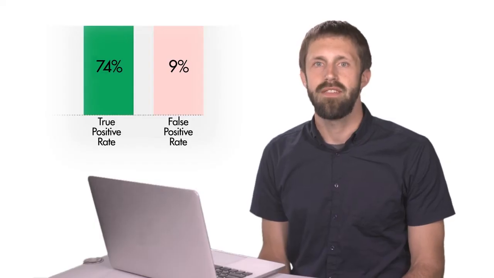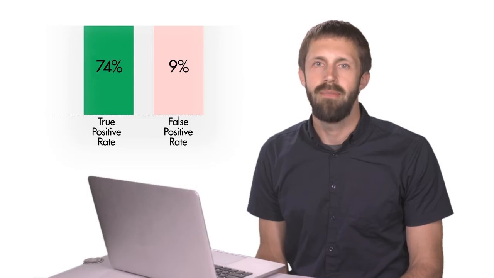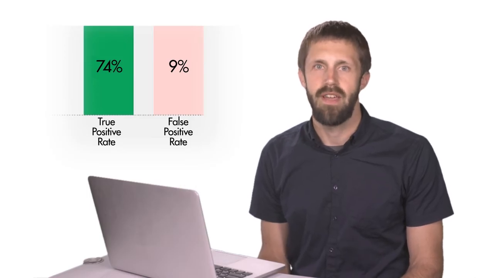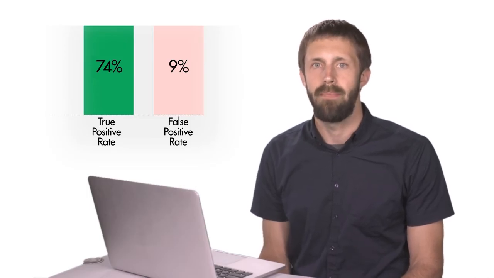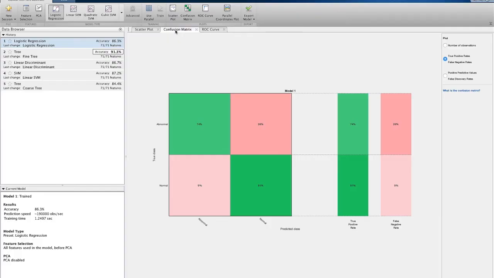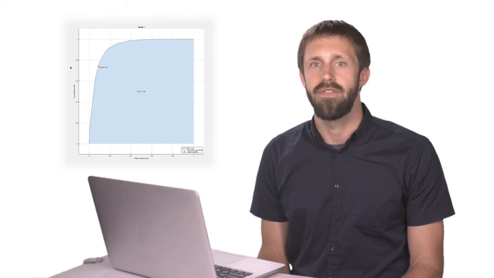The confusion matrix gives results for a single model, but most machine learning models don't just classify things, they actually calculate probabilities. The confusion matrix for this model shows the result of classifying anything with a probability of greater than or equal to 0.5 as abnormal, and anything with a probability of less than 0.5 as normal. But that 0.5 doesn't have to be fixed, and in fact, we could threshold anywhere in the range of probabilities between 0 and 1. That's where ROC curves come in.